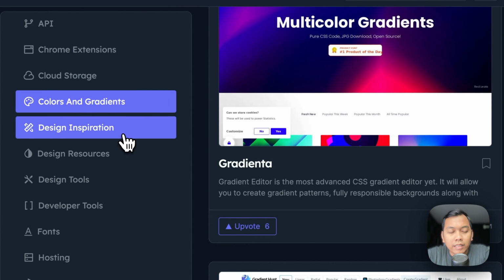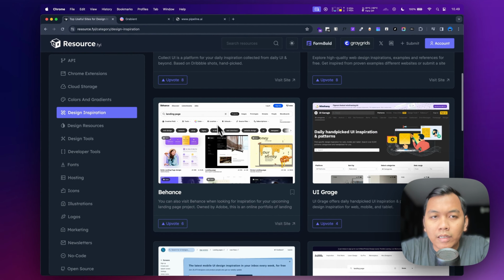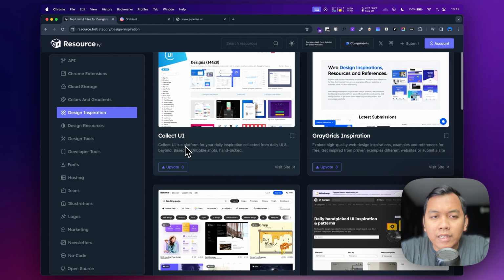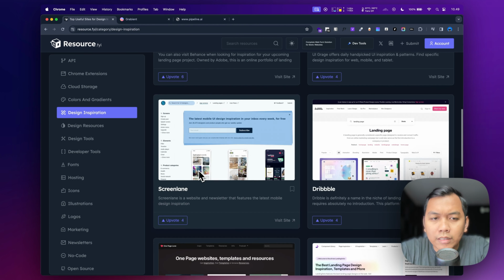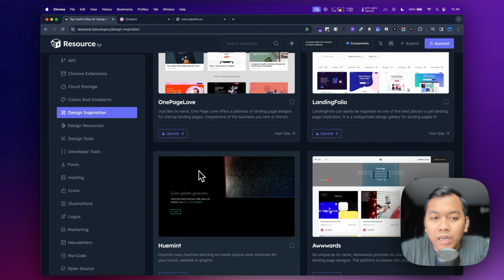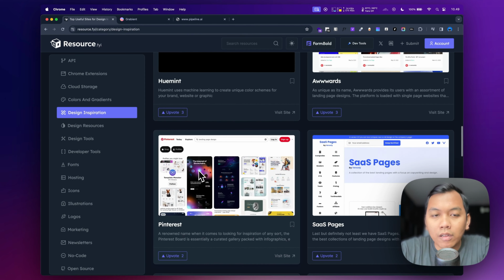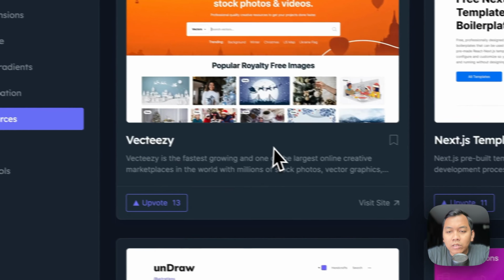And next, let's say design inspiration. It's like a UI resource, and then this Behance, Screenlane, Dribbble, One Page Love, Landingfolio, and so on. And this is design resource.